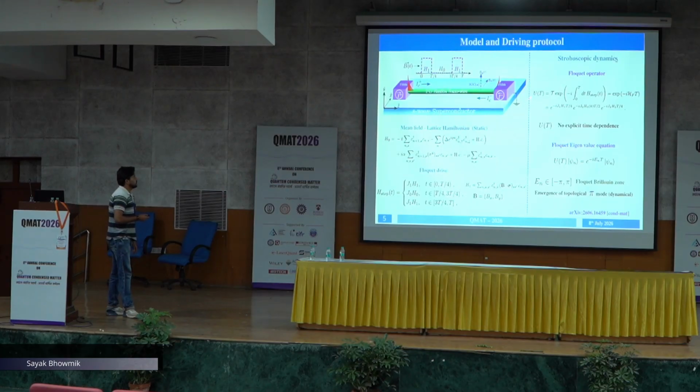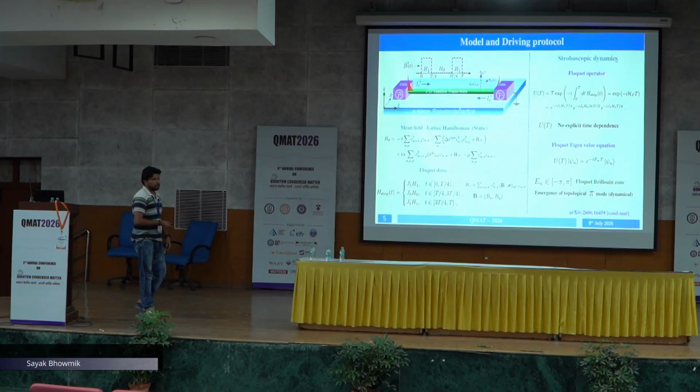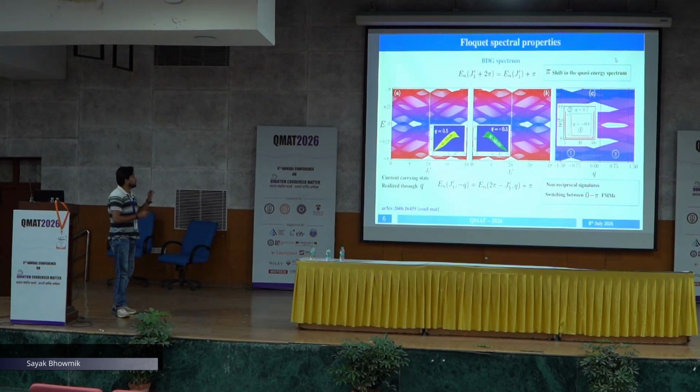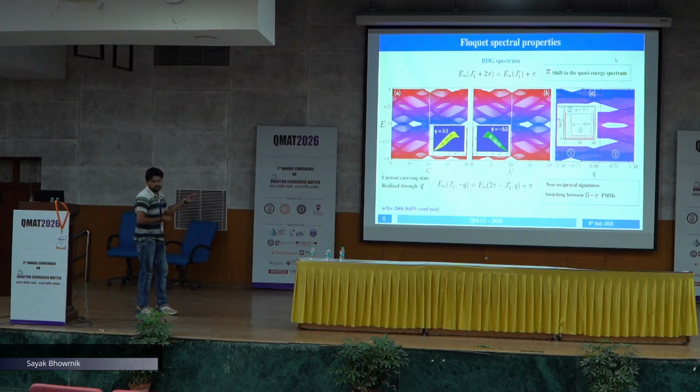we can construct this Floquet operator U(T). The Floquet operator does not exhibit any time dependence, but it encodes all the information of the dynamics. We can finally diagonalize this U(T) and get the eigenvalue spectrum, the Floquet quasi-energy spectrum. Looking at the spectrum as a function of J1, the driving parameter, we see something interesting: if we shift the driving parameter by 2 pi, this is accompanied by a pi shift in the spectrum.